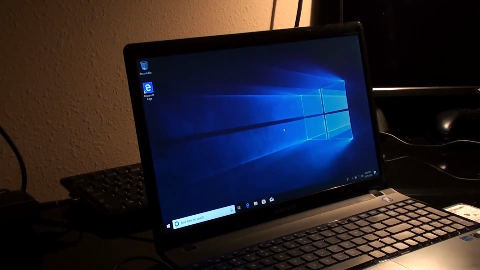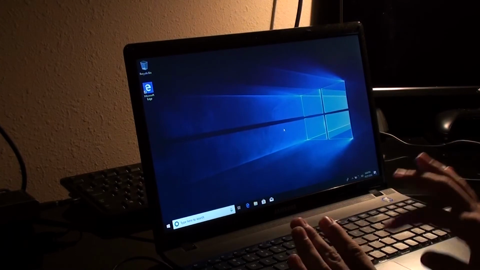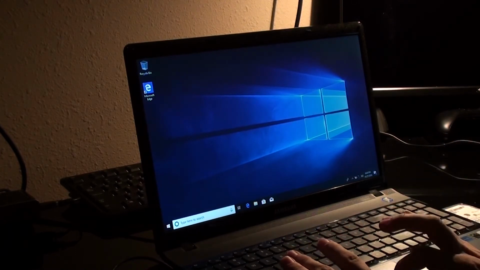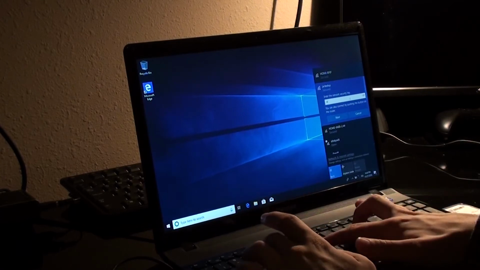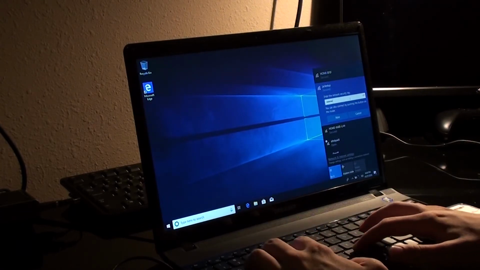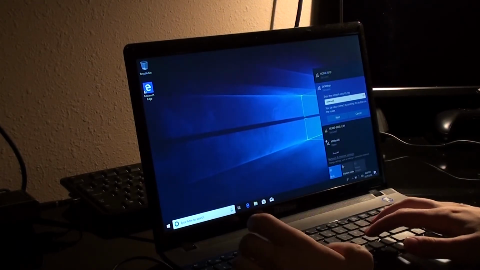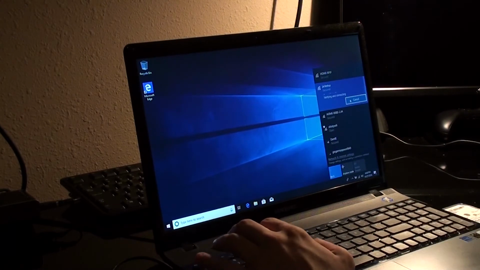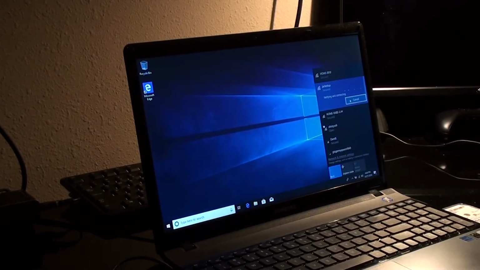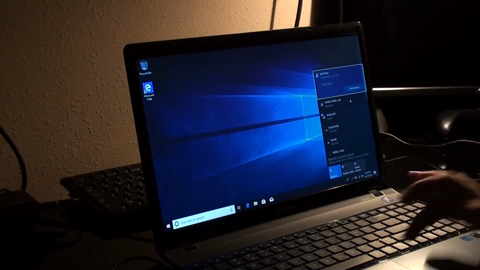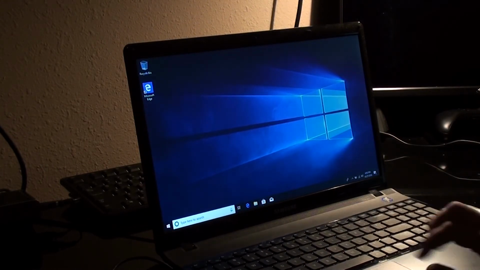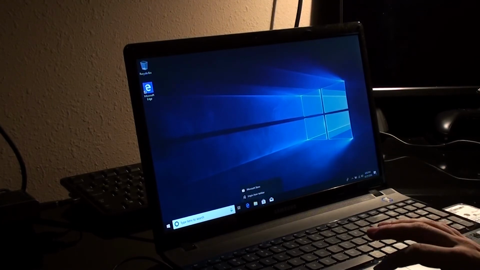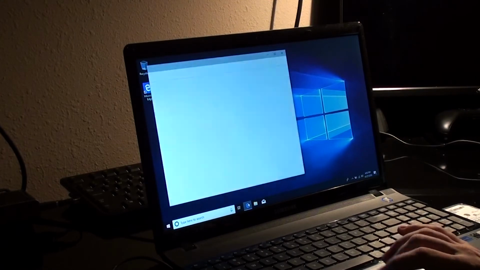Alright, and now that we are booted into our operating system here, I'm going to do a few things. And the first of that is I'm going to sign into the Wi-Fi. Alright, we are connected to the internet here. And I am going to remove the Microsoft Store by right-clicking and unpinning from taskbar, just because we, again, don't use it.